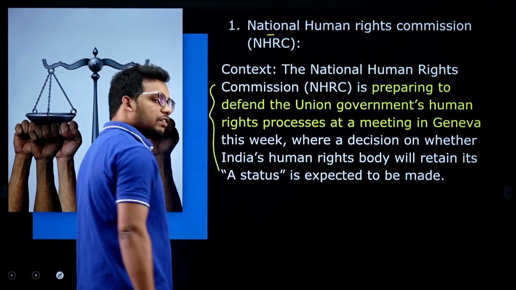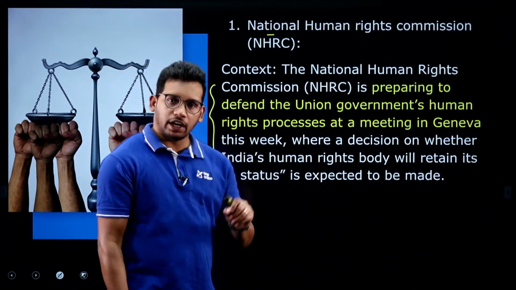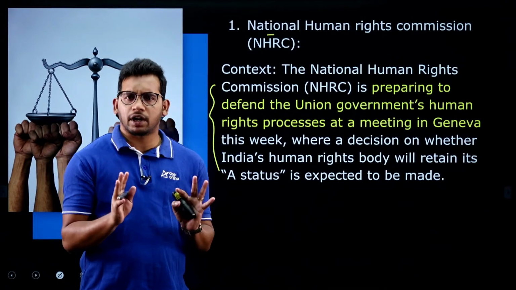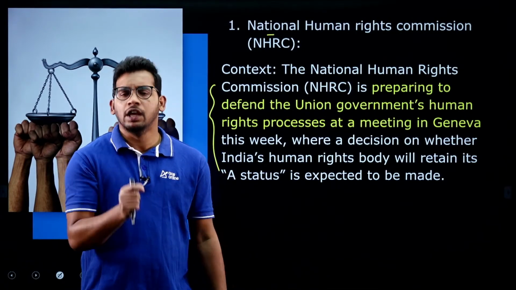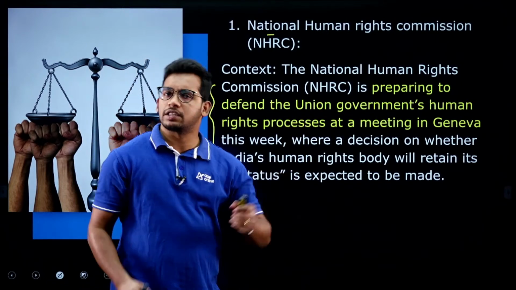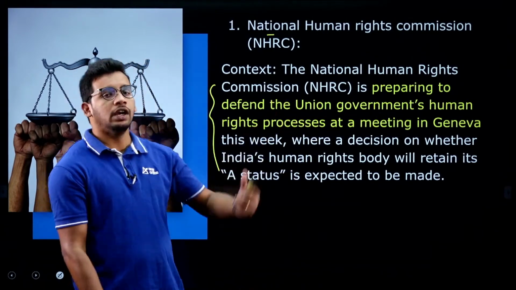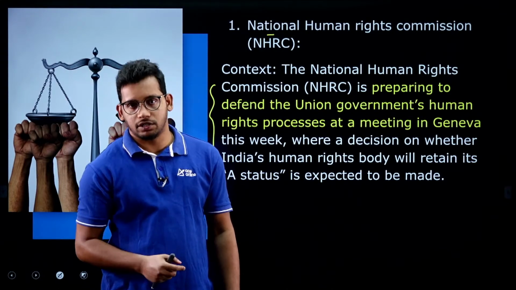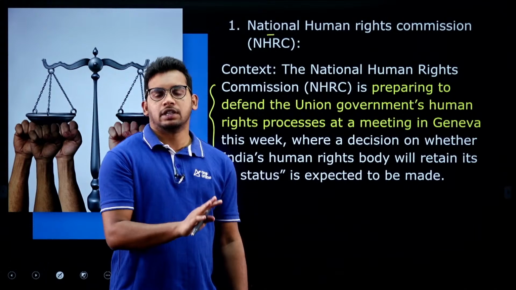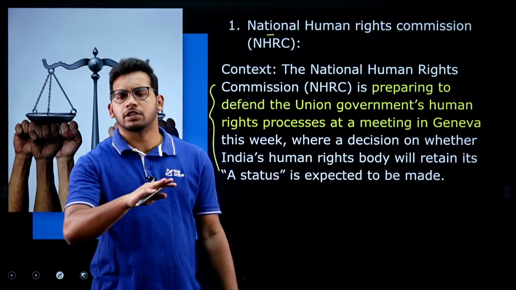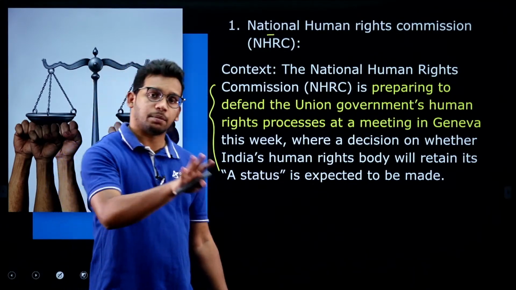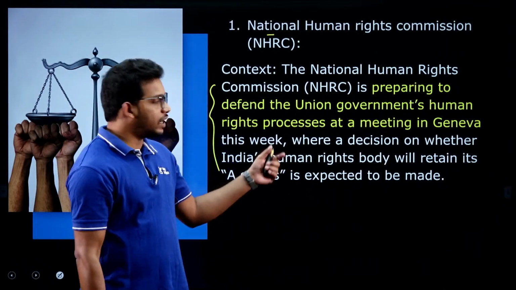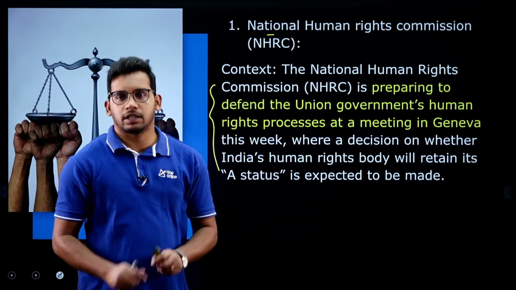Recently, there was a rating to be given. There are a number of human rights commissions across the world. Every country has a human rights commission. Similarly, India also has the National Human Rights Commission, and these are rated by the United Nations, on how they are performing. Certain countries' National Human Rights Commissions are not performing well, certain countries are performing well. So, based on that, accreditations are given, A, B, C, some categories.